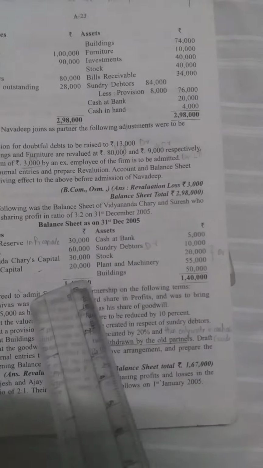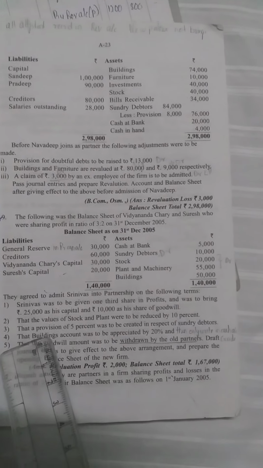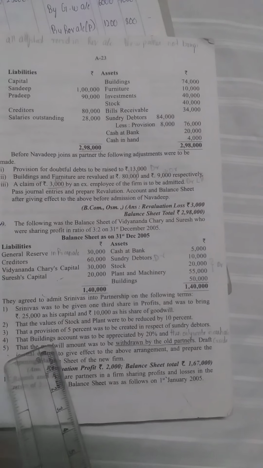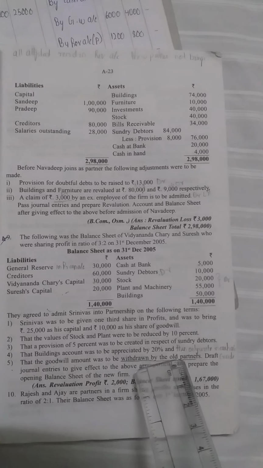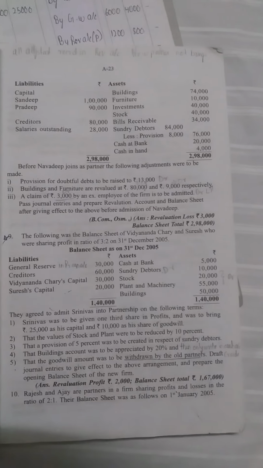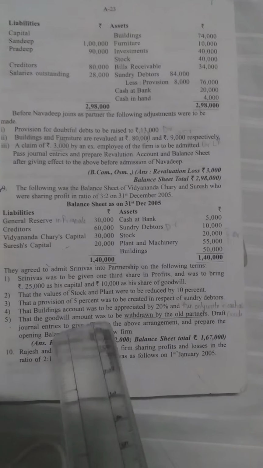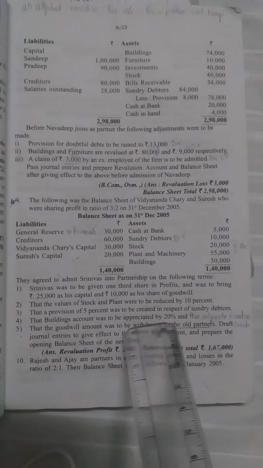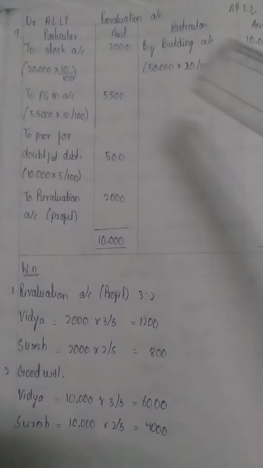So next, moving on to buildings, 50,000. In adjustments, the buildings account was to be appreciated by 20%. So we have to do buildings 50,000 into 20 by 100. The buildings value is increasing. Appreciated means we have to write on the credit side. So we have to do the total.